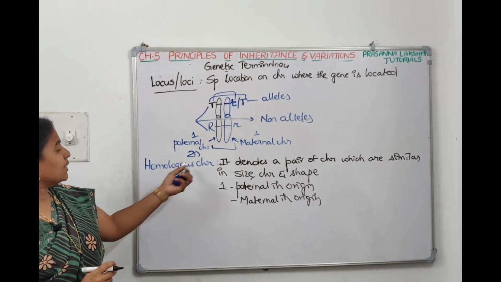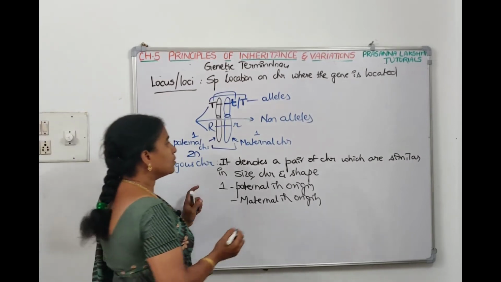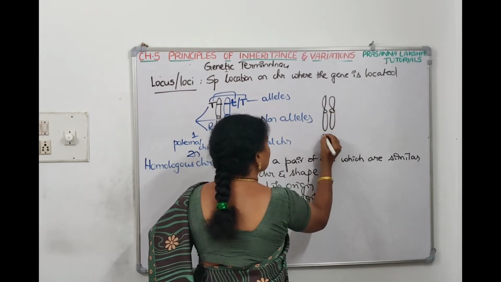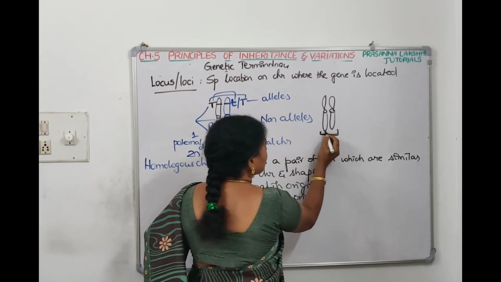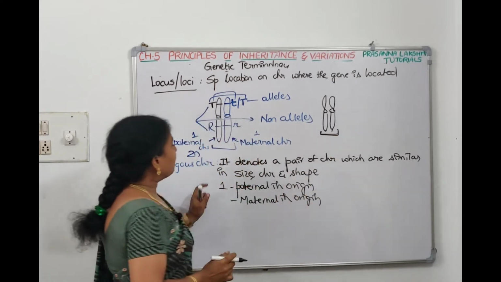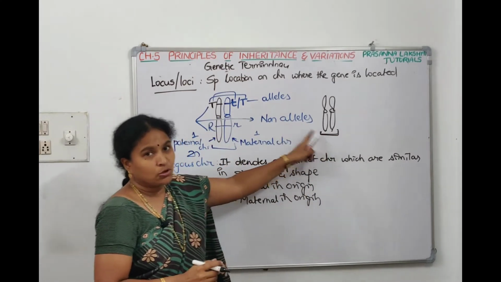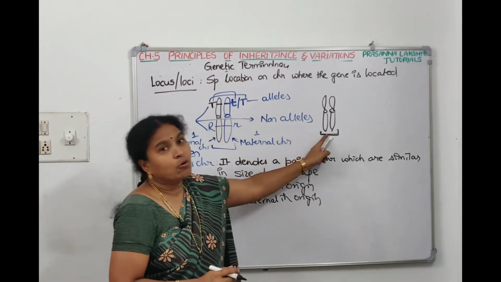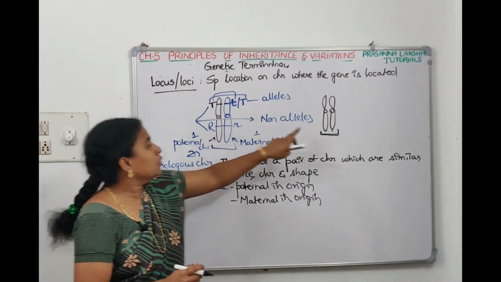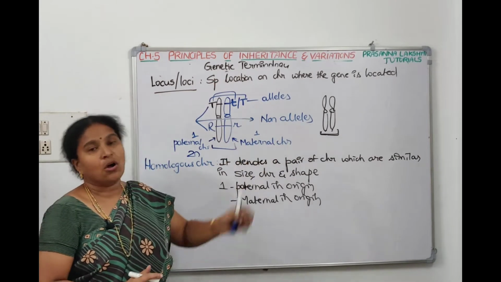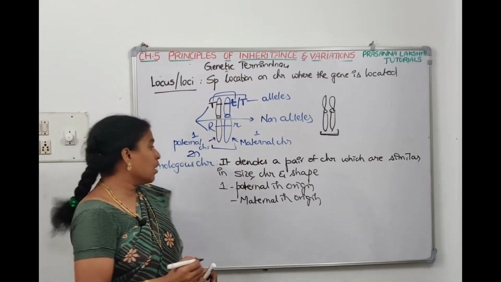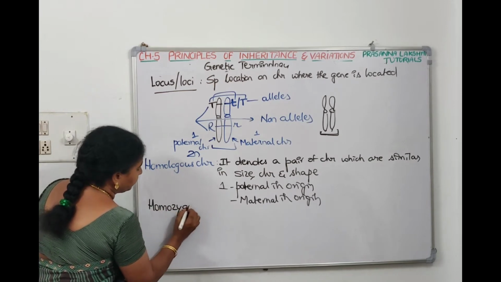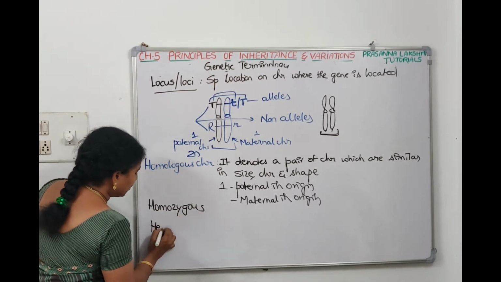Okay, so this is one homologous pair. If we look at the second pair of chromosomes, these are also homologous chromosomes because this is the same as this. But when you compare this chromosome with this chromosome, the size is different and the shape is different, so they are called non-homologous chromosomes. Now let us see what you mean by homozygous condition and what you mean by heterozygous condition.